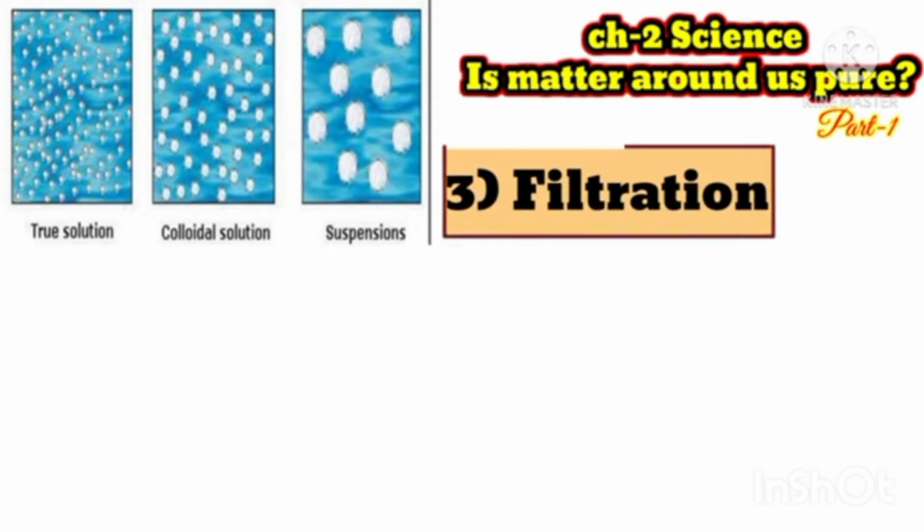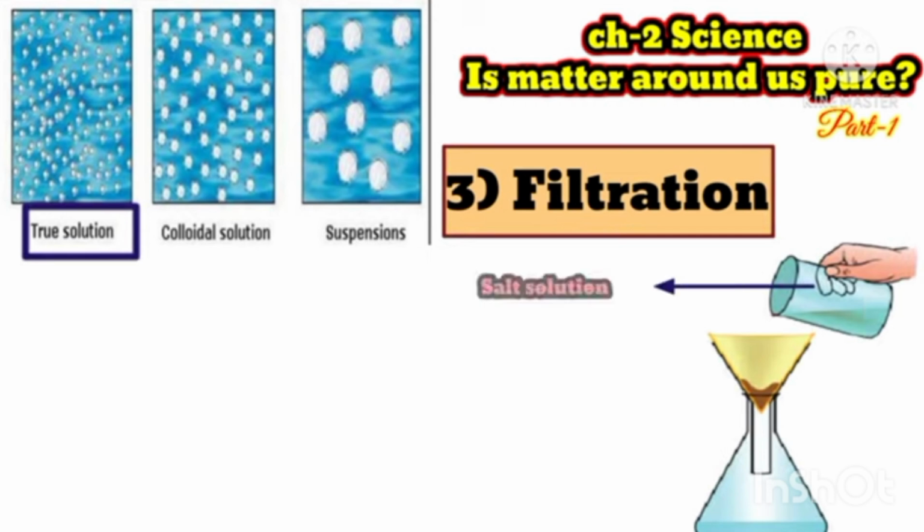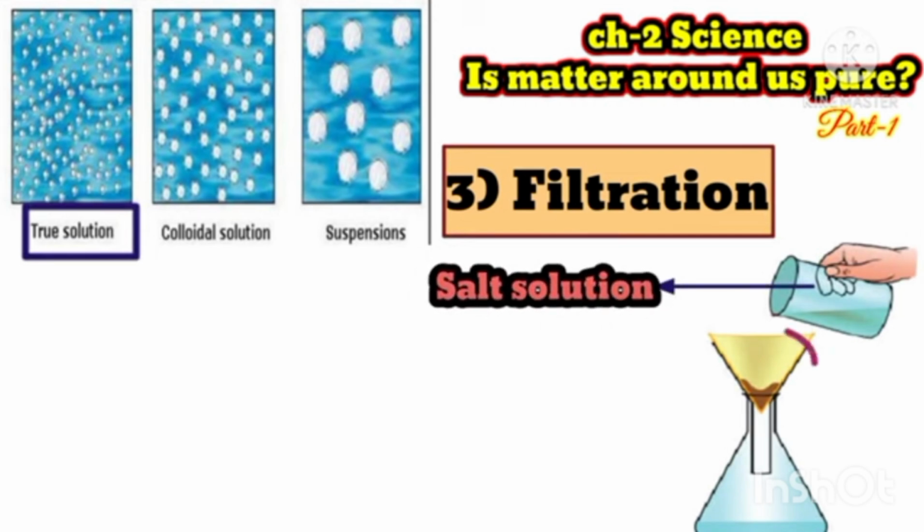Now the filtration criteria. What is the filtration criteria of these three solutions? True solution is completely filtered through the filter paper. Nothing is left as a residue on the filter paper.